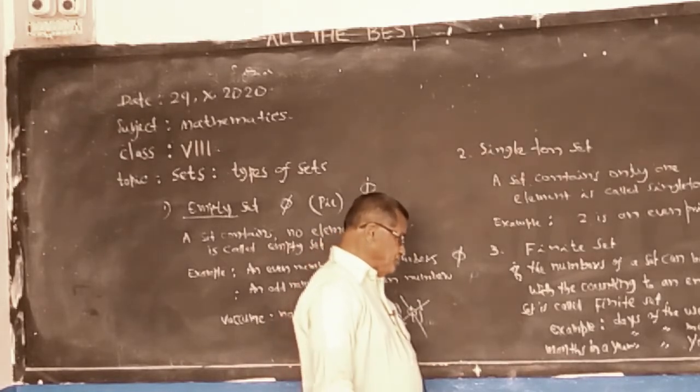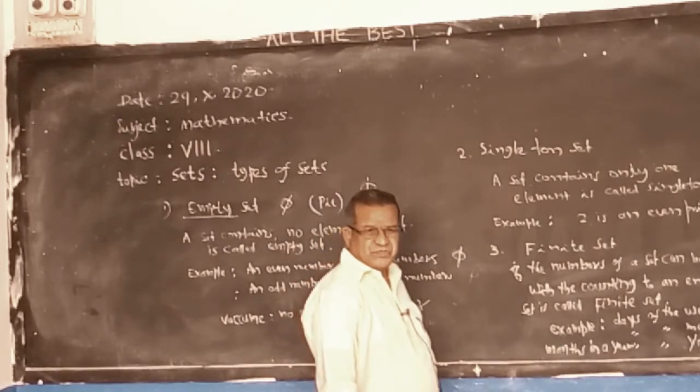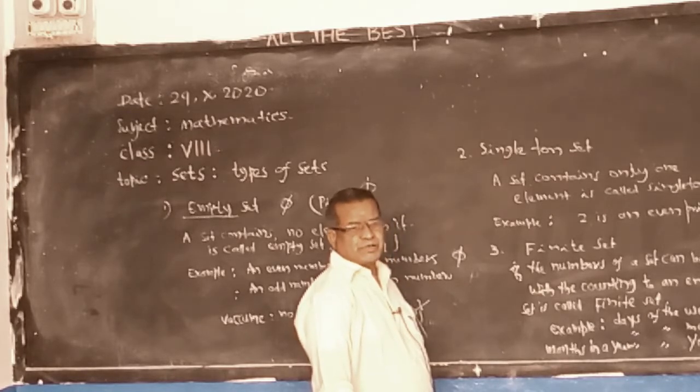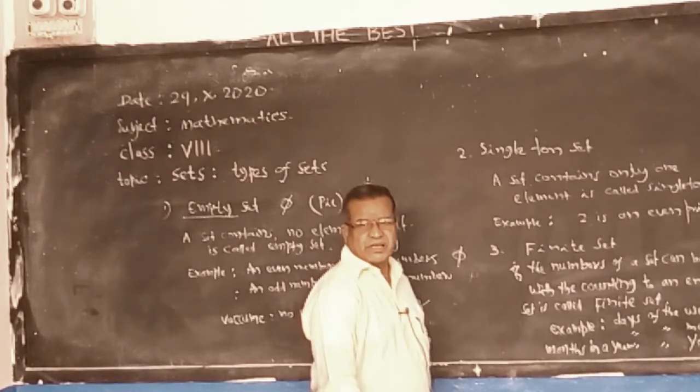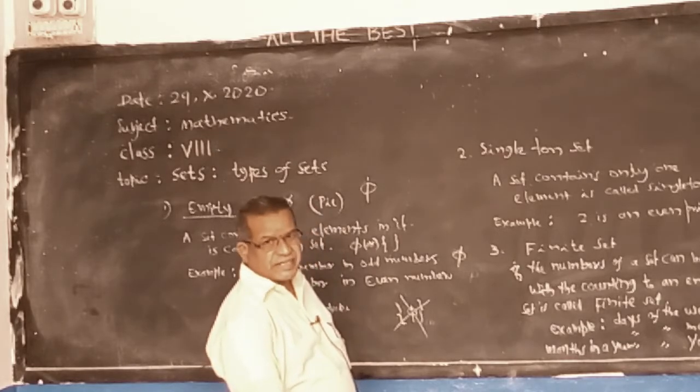We can count and it will come to an end. January to December, with December we are ending. So it is a finite set.